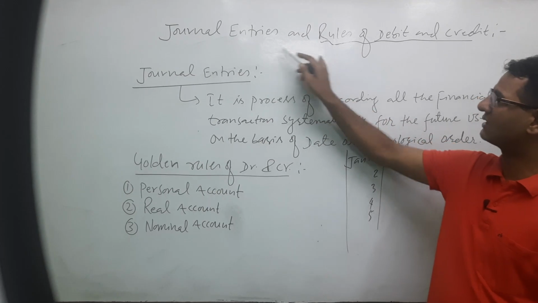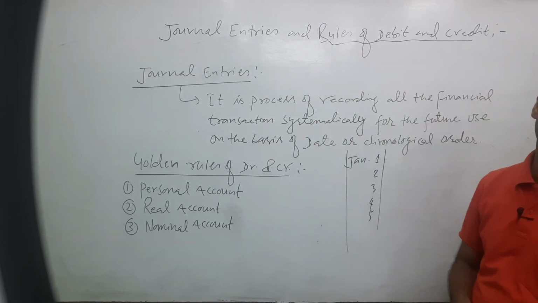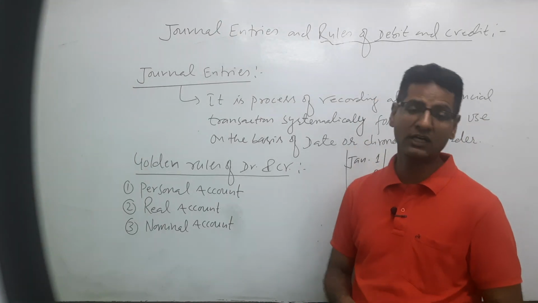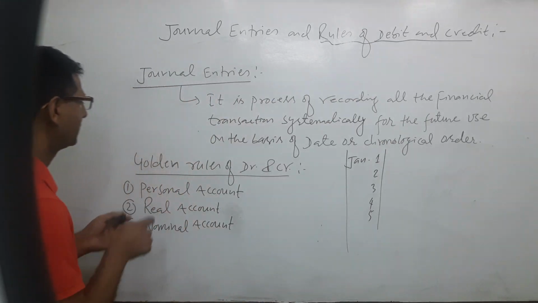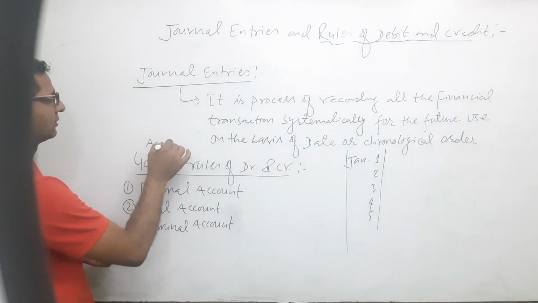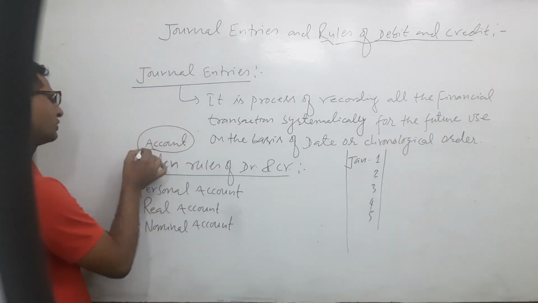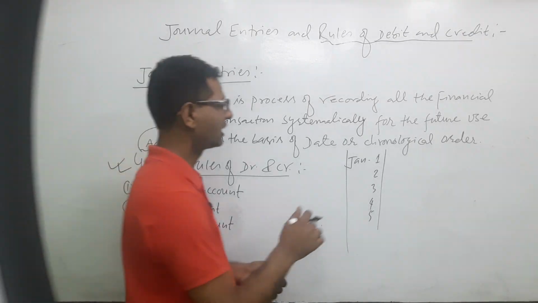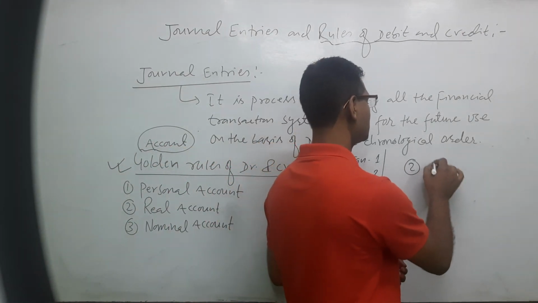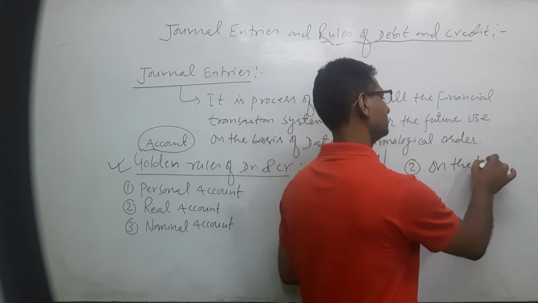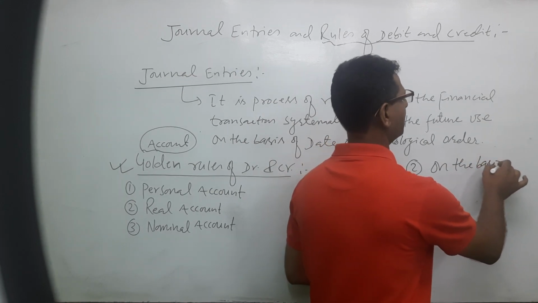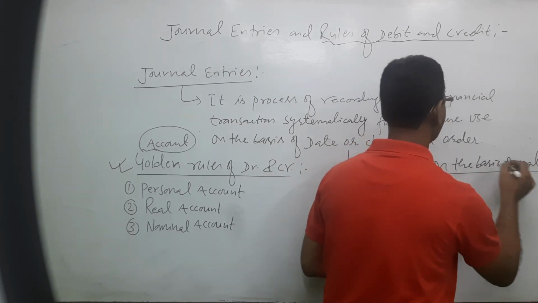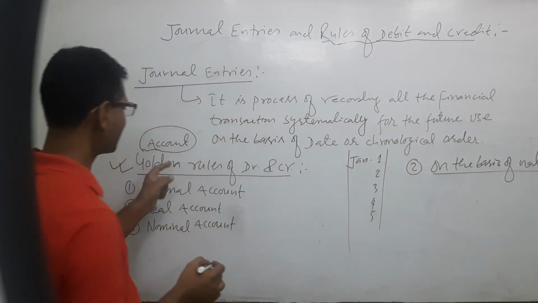These journal entries are totally based on different rules of debit and credit. These rules we can differentiate. One is on the basis of the golden rule. This golden rule is also called on the basis of accounts पनि भन्छ. On the basis of accounts, we can say golden rules of debit and credit. Then the next one is on the basis of nature. The second rule is on the basis of nature. This is also known as the modern rule. यसलाई हामी modern rule पनि भन्छौँ. These are the traditional rules.